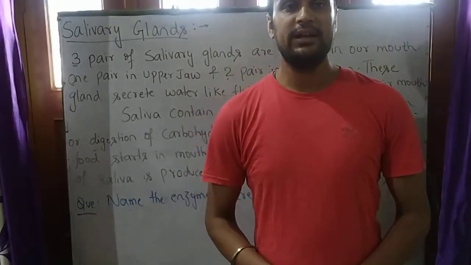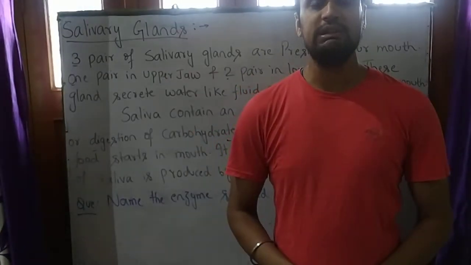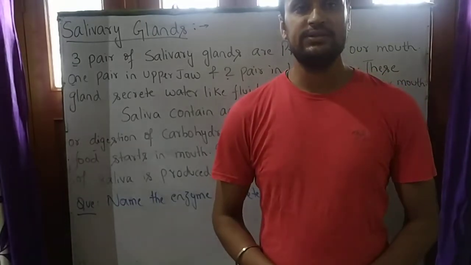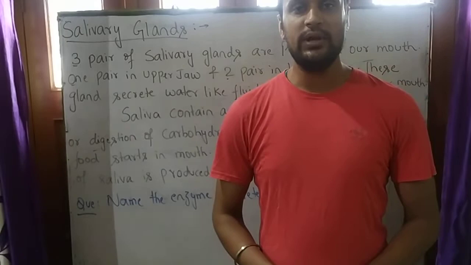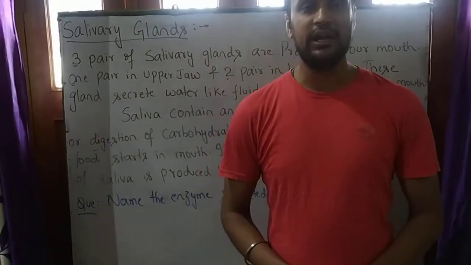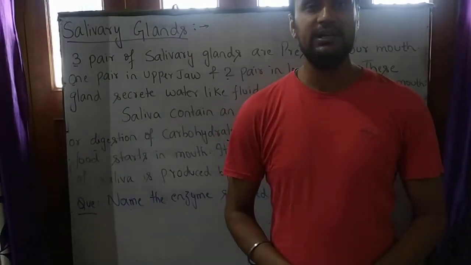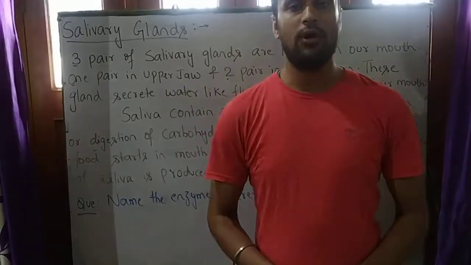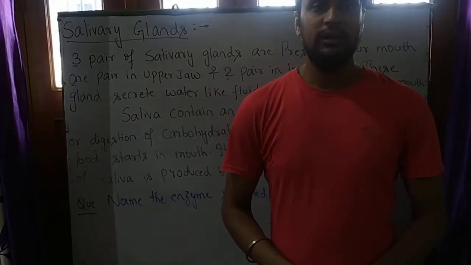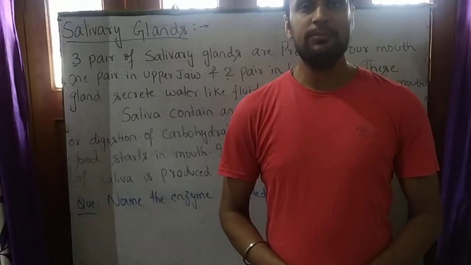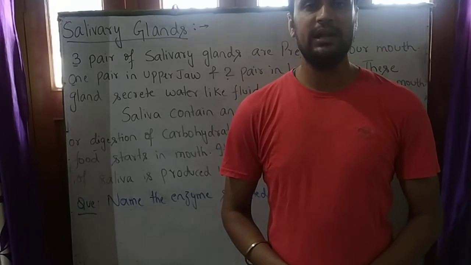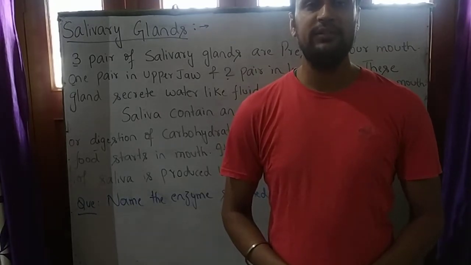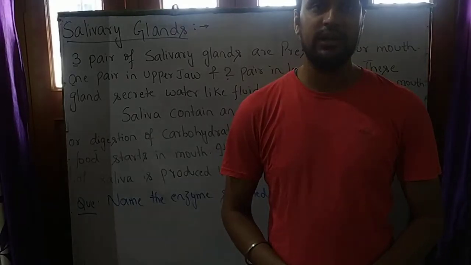Students, salivary gland is present in our mouth, which secretes saliva, and hence this gland is known as salivary gland. So, student, this salivary gland contains amylase and ptyalin enzyme for digestion of carbohydrate like starch. So this is the important function of salivary gland. It has been observed that in human adult 1 to 1.5 liter of saliva is secreted in a day.